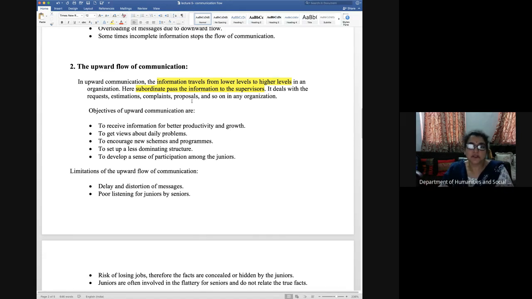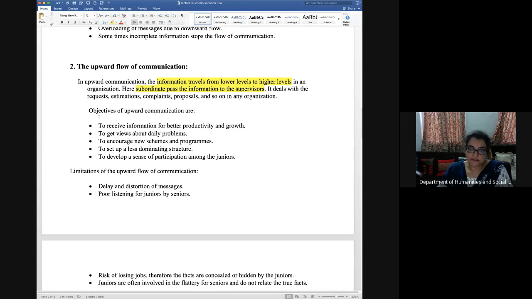So these are the new proposals or the innovative proposals which you want to discuss with the higher authority, so that you can work accordingly with better efficiency. So requests, estimations, proposals, complaints, and so on. These are the information which is passed from the subordinate to the supervisors. The supervisors need to know about these things so that they can work for the betterment of the company, for the growth of the company.